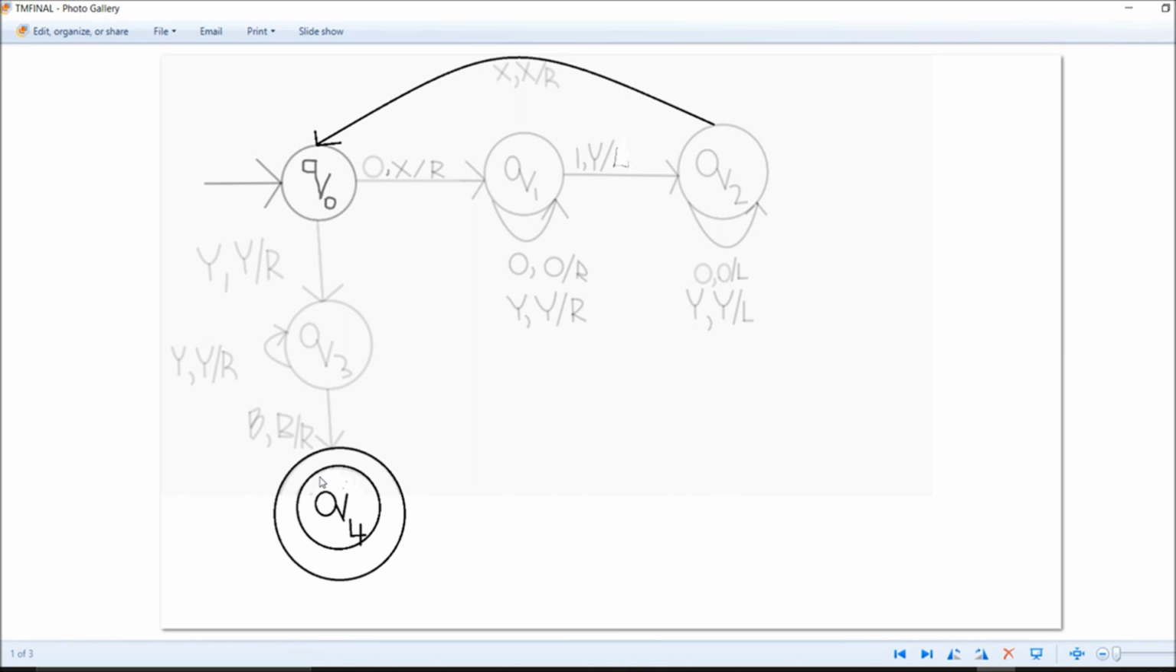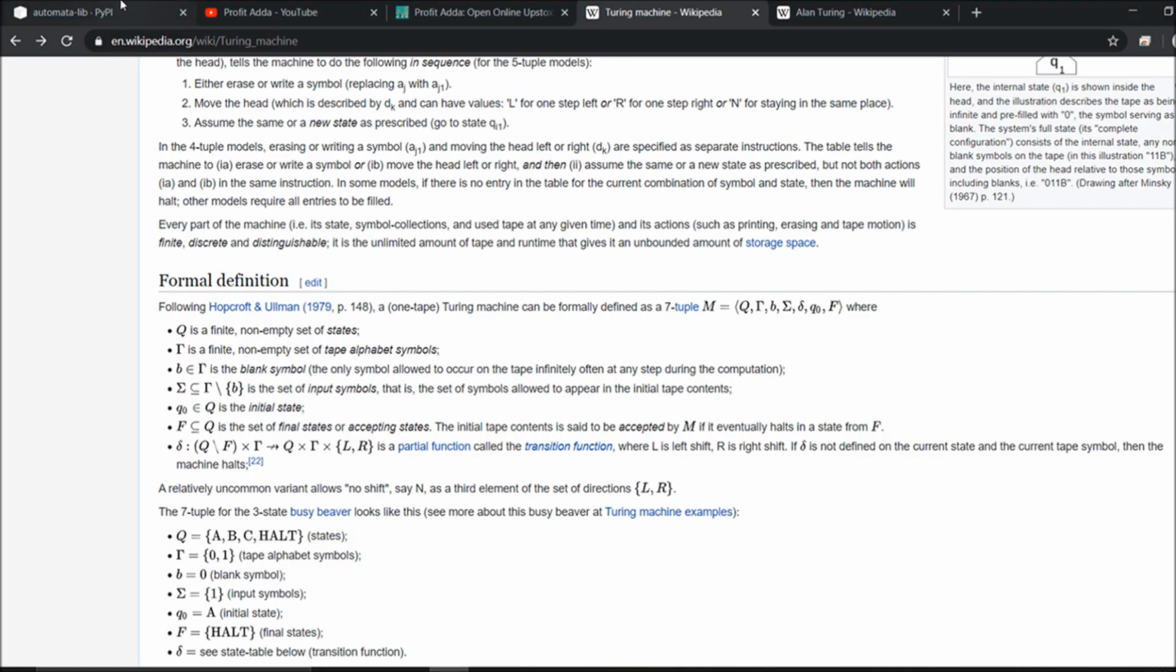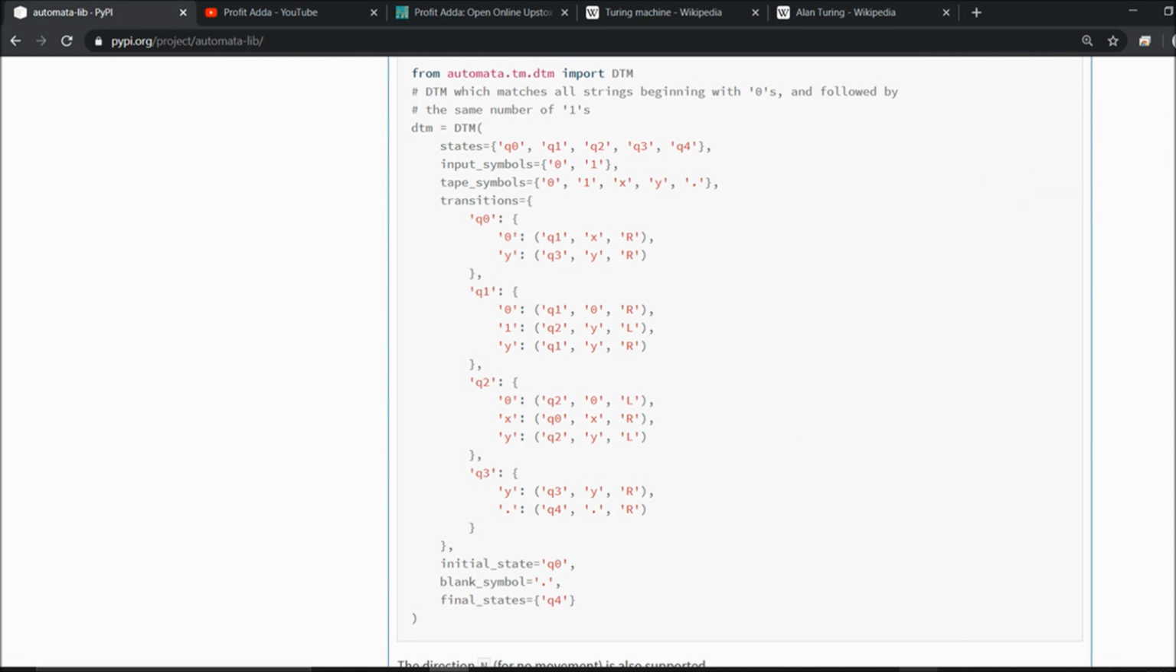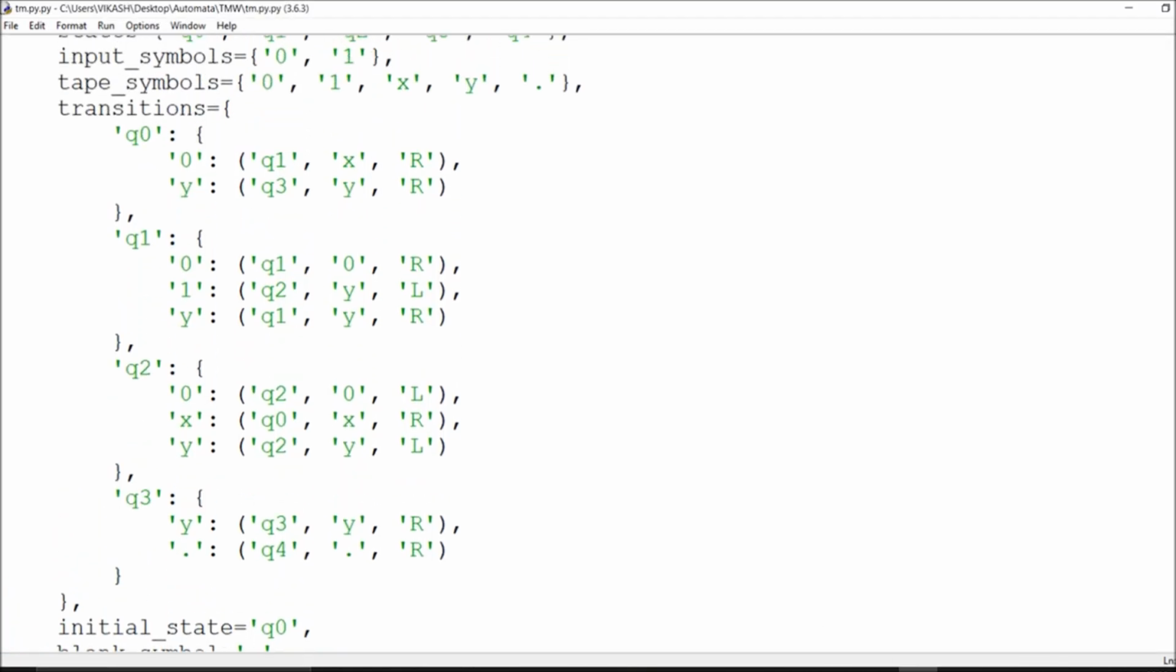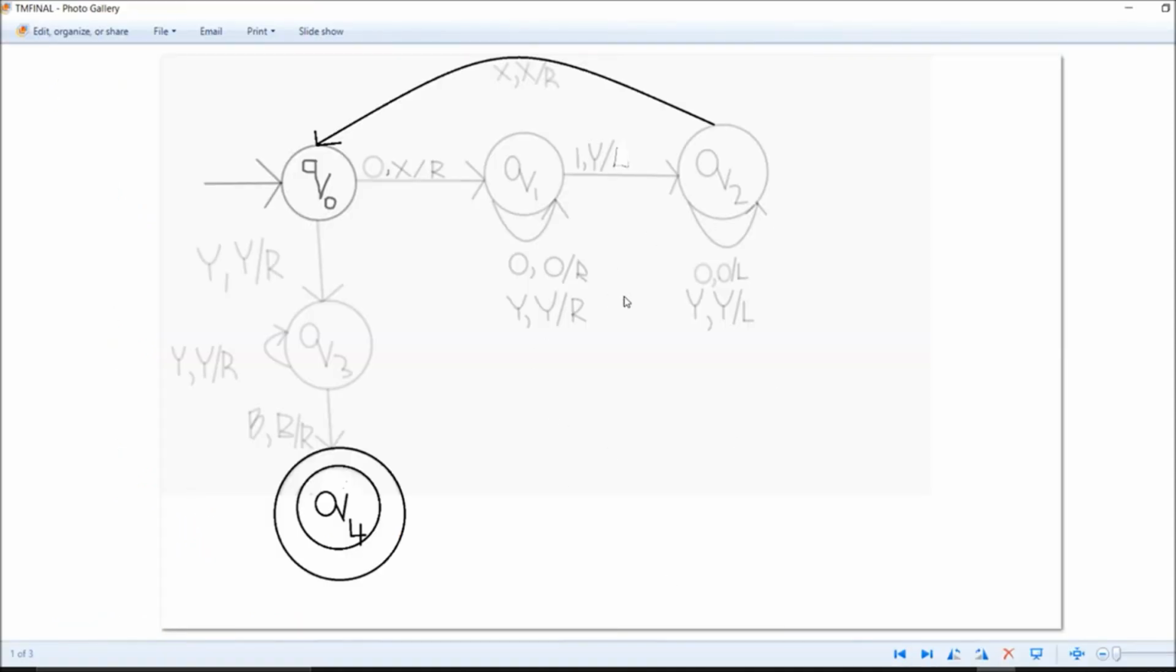Okay, and if it is accepted, our Turing machine is completed and we are good to go. So this is the way we are doing it right now. And here in automata lib, which I already copied, this is the transition diagram, which you can take as a table. I think it is very clear to you now what I am trying to do.